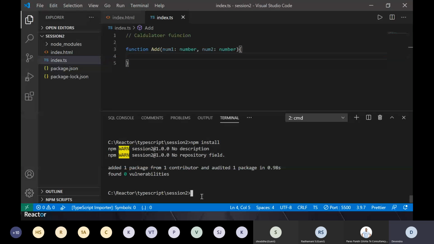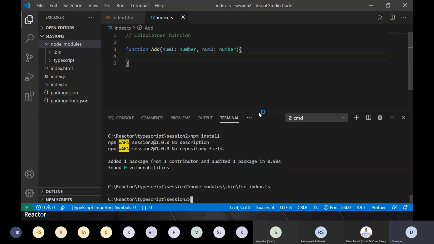Or probably what you want to do is you want to use the project specific TypeScript, because the tsc command will pick up a version which might be here, which might not be here, depending on how you have installed node modules. So it's recommended that you execute that command appropriately. Let's say you have got a low version of TypeScript. So what you will do is that you will write node_modules slash your tsc file is here, and you will write index.ts, right? So this is one way you can do it. Another way is tsc, you can do it.